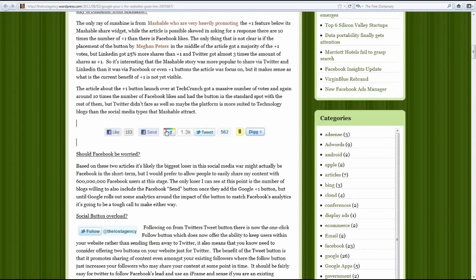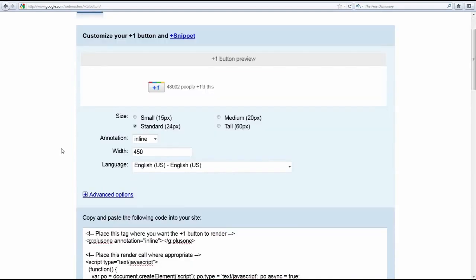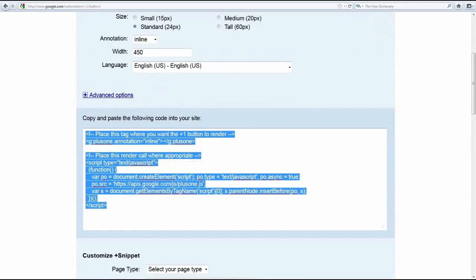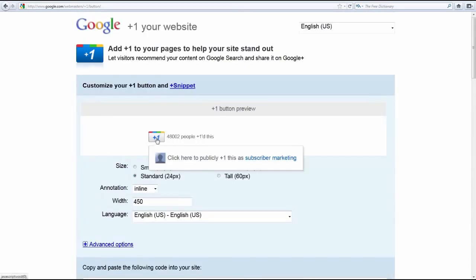Now, also, we're not limited to this displaying in search results and on the Google Ads that I've just shown you. We can also add this to any page that you want on your website, like so. Okay, so we're at this page here, and it says add +1 to your pages to help your site stand out. And this is going to be a pretty self-explanatory page here. It's going to give you a link that you can insert into your web page, and it's going to add this +1 button onto it. It's kind of like a social media icon somewhat.